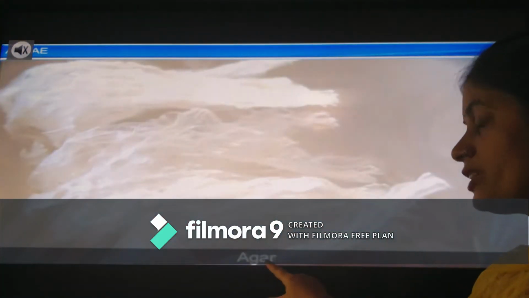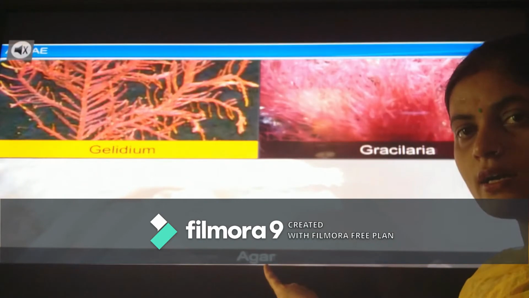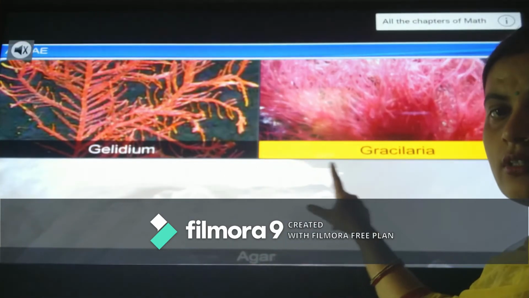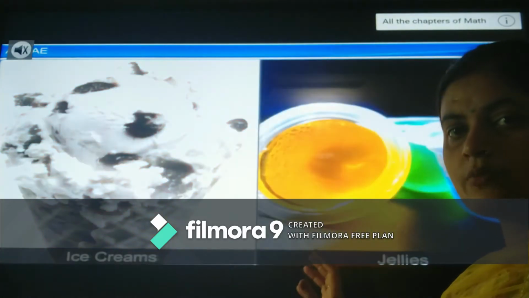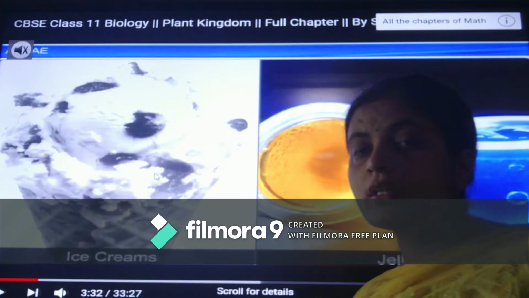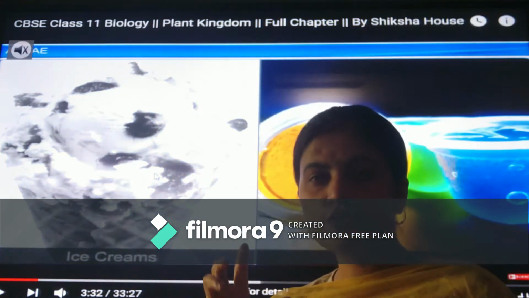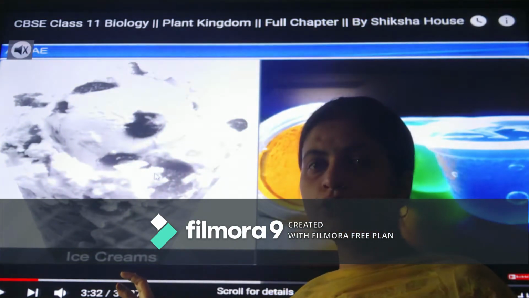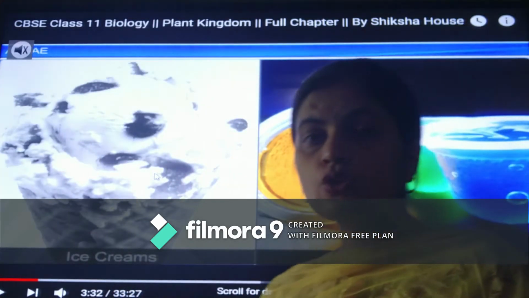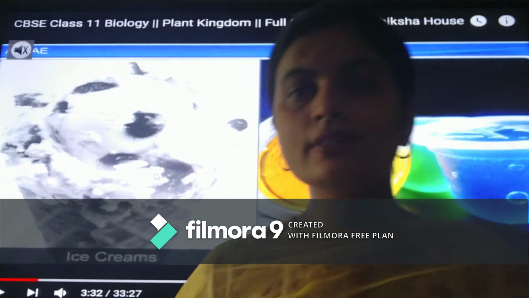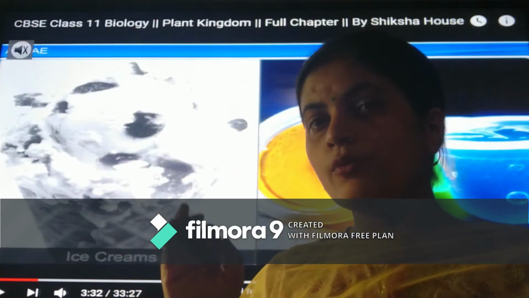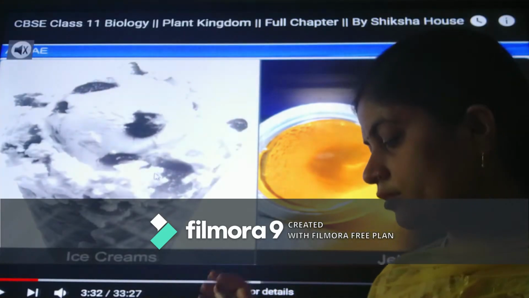These produce a specific chemical which is called agar, which is derived from the plants Gelidium and Gracilaria. These both are algae, and from them it is derived. And what is the use of this agar? The thickness and the jelly-like structure which you see in ice creams and in jellies are the result of that agar which is added to that particular food stuff.